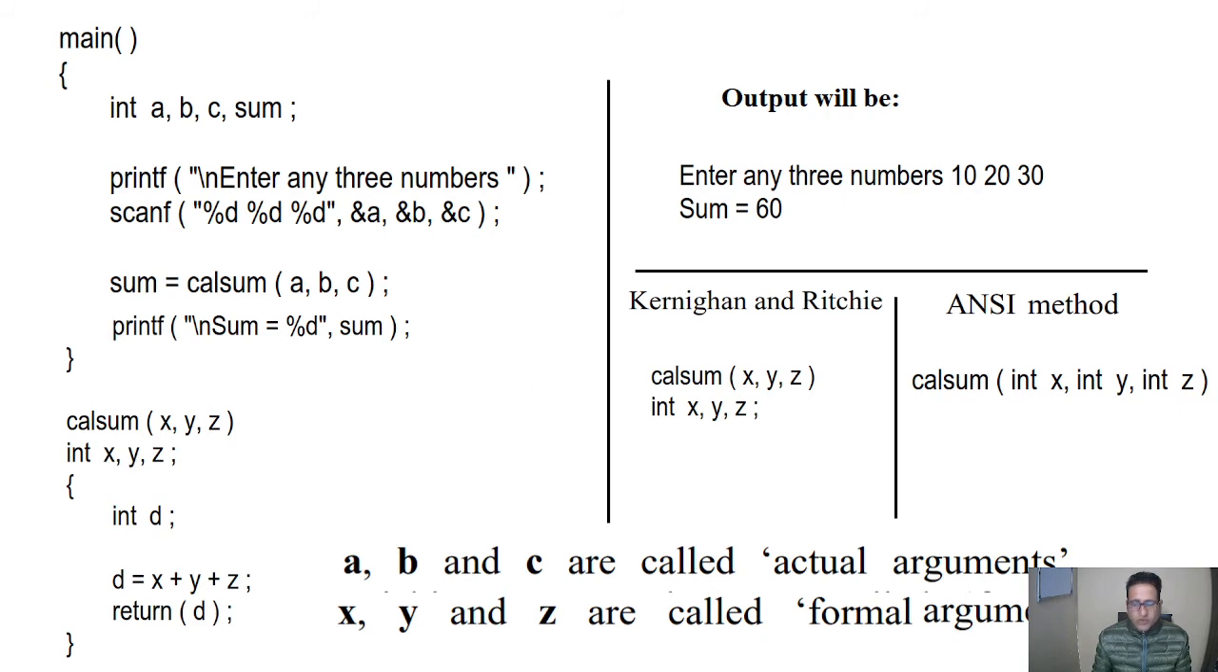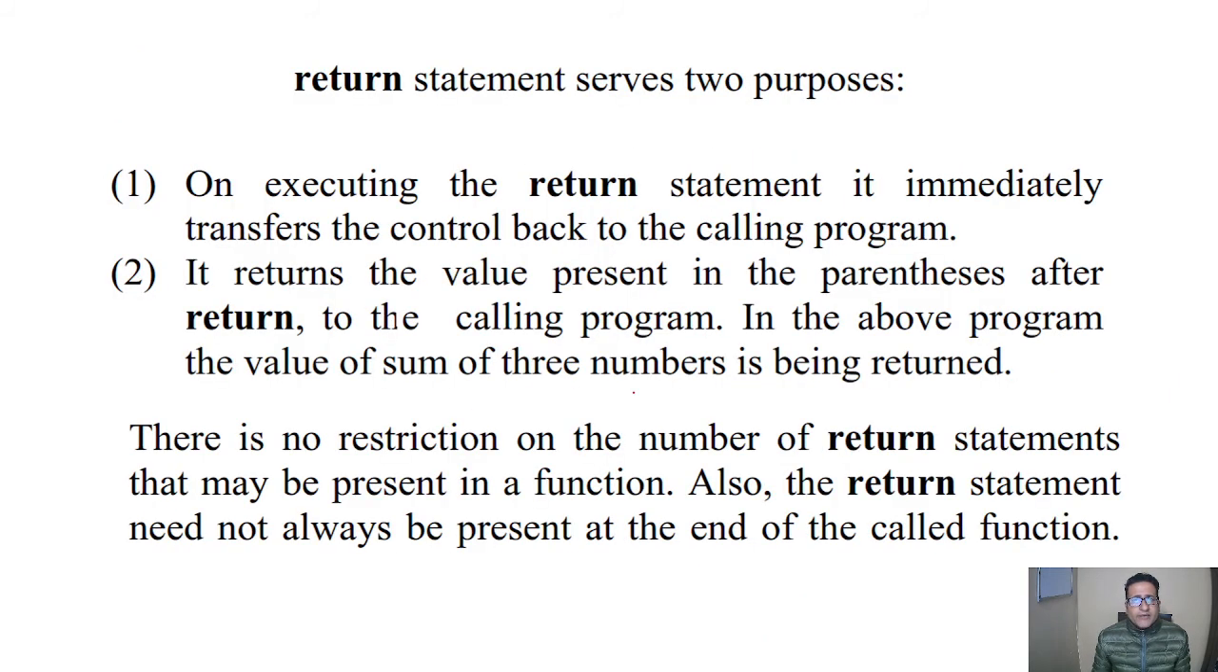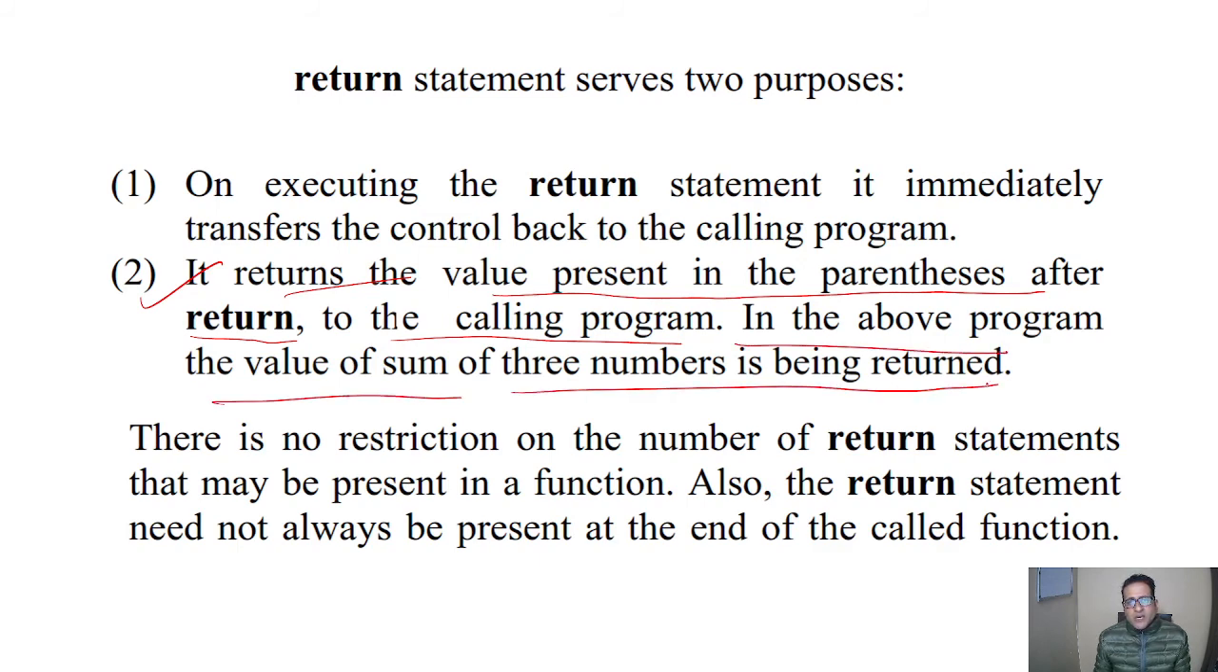You can say calling function, and here it is also written calling, because it can go to any calling function where it is called. Second point is, it returns the value present in the parentheses after return to the calling program. In the above program, the value of the sum of the three numbers is being returned.